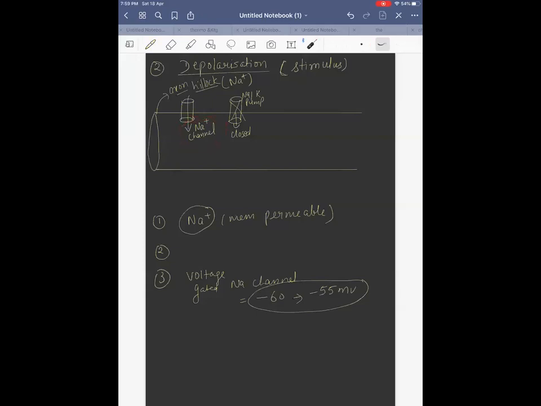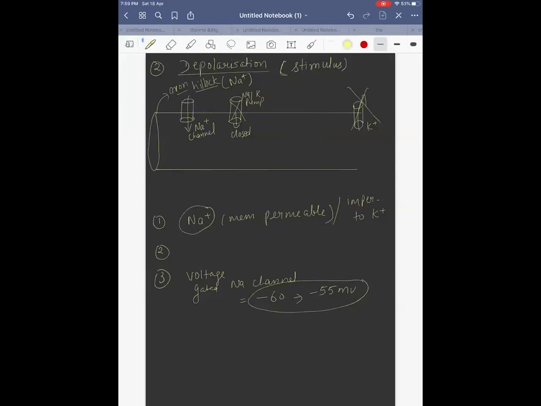Let's say what is happening here. Positive charge is coming inside. The membrane became permeable to sodium, and the reverse case is impermeable to potassium, which means potassium is not going outside. Only positive charge is coming inside. So what will happen? Before it was minus 70 inside. I am bringing positive inside, so this value will reduce. It will become less negative. It may become minus 60, minus 55, right? Getting what I am saying?